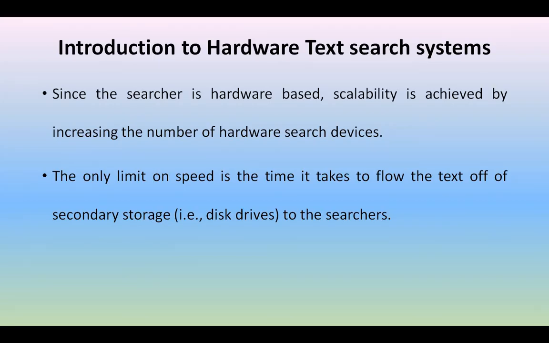But only one limitation is there: the time it takes to flow the text from the secondary store devices. Whenever you are using secondary storage devices, it takes much more time to store the information on them. Only that one is the disadvantage here. The remaining is highly advantageous compared to software text algorithms.